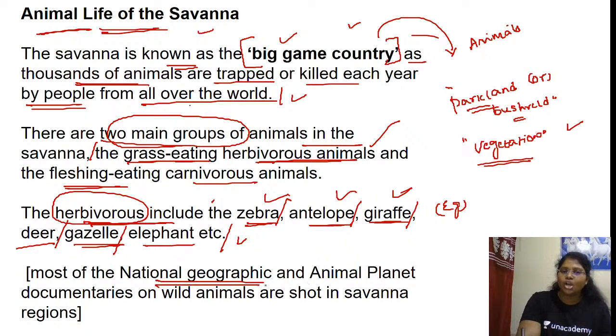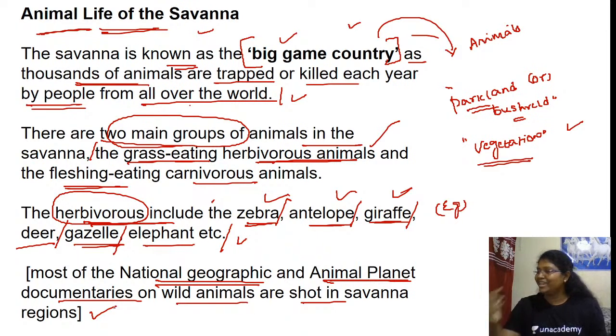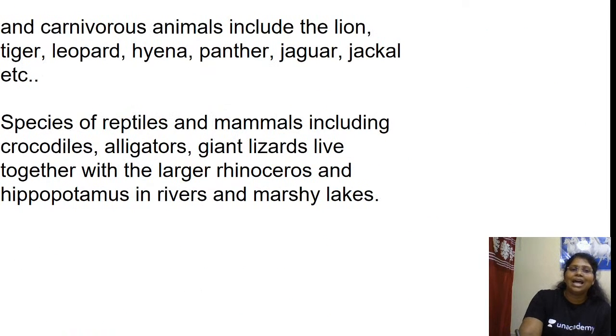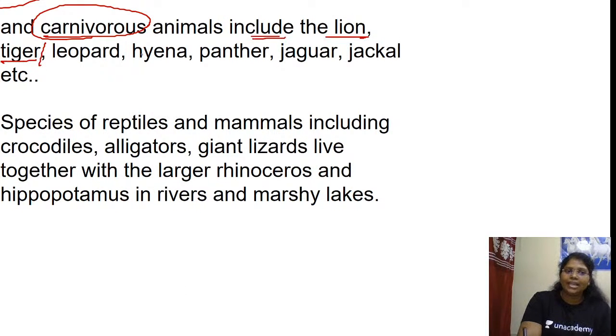Most of the National Geographic and Animal Planet documentaries on wild animals are shot in the savanna region. Very interesting factor, isn't it? And carnivorous animals include lion, tiger, leopard, hyena, panther, jaguar, jackal, etc. So these are all non-vegetarian, flesh-eating animals like lion and tiger. So both herbivorous and carnivorous animals you can find here.